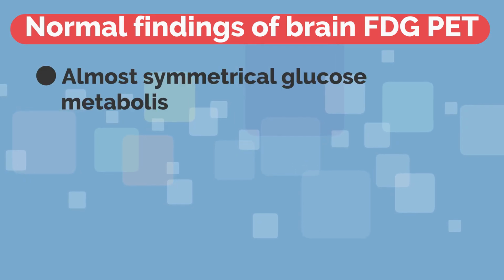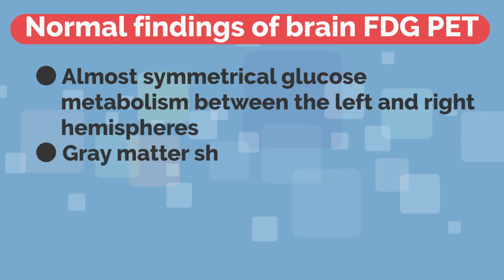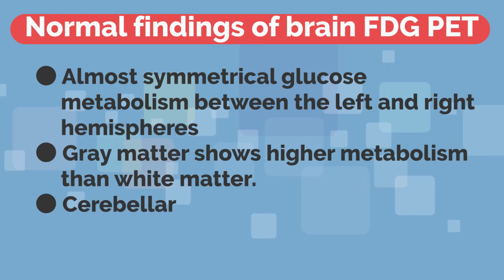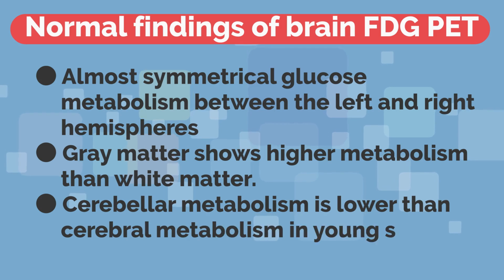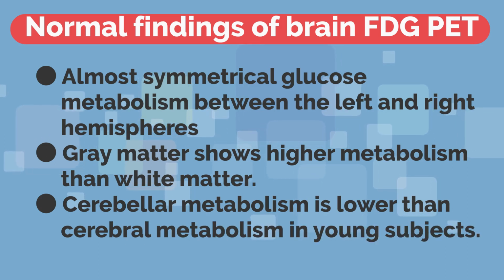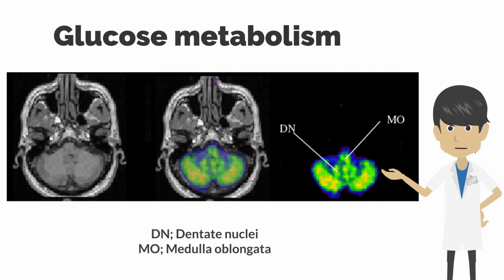Next, I describe the normal image of brain glucose metabolism (PET). Brain glucose metabolism on the left and right hemispheres are nearly symmetrical. Gray matter shows higher metabolism than white matter. The cerebellum in young subjects has a relatively lower metabolism than the cerebrum. Brain glucose metabolism (PET) will be looked at in turn from the cerebellar level.